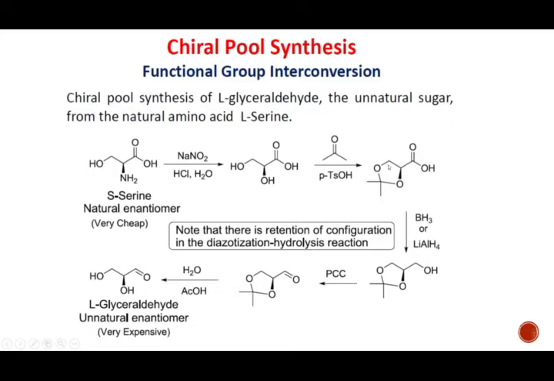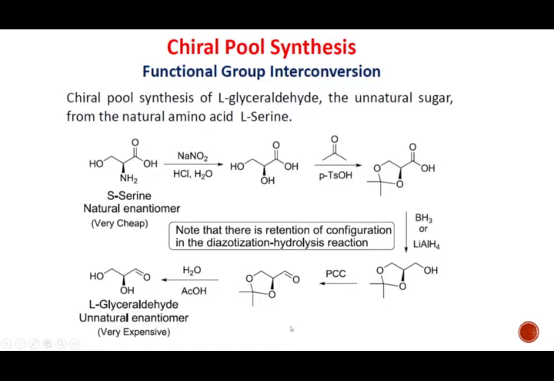Now as we have COOH over here, the LiAlH4 or BH3 reduction of this COOH group to CH2OH will give us this molecule. After that, a simple PCC oxidation of the primary alcohol to aldehyde is carried out, and then the last part is to deprotect.